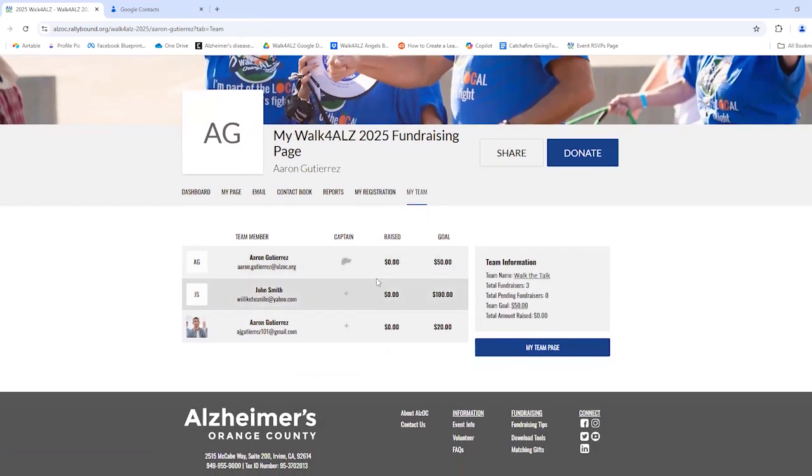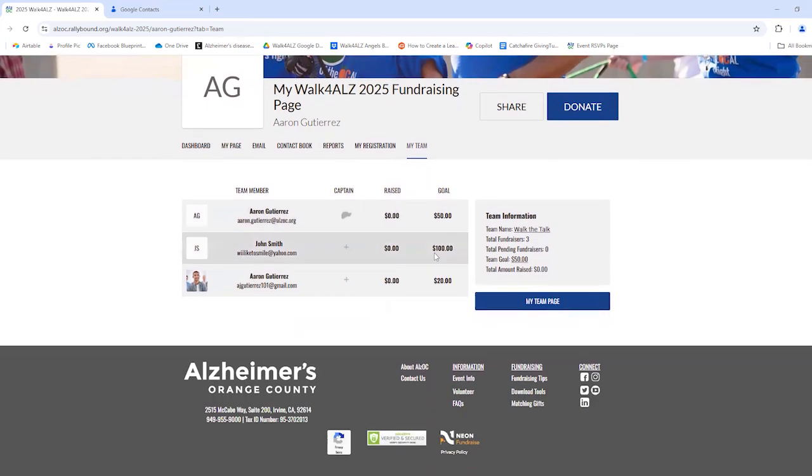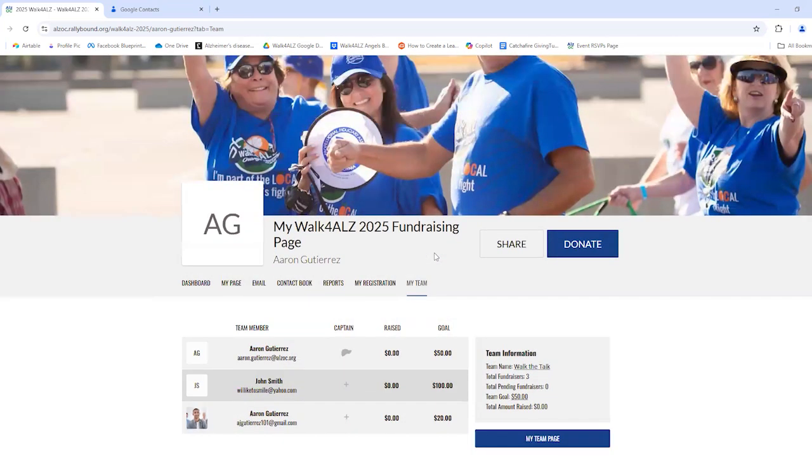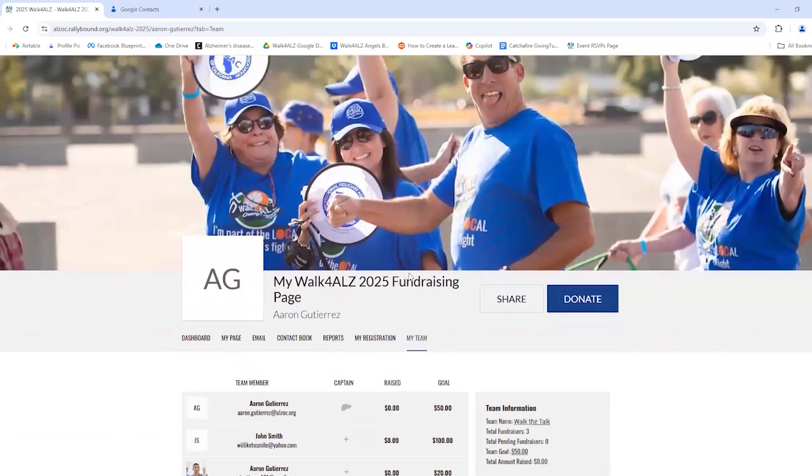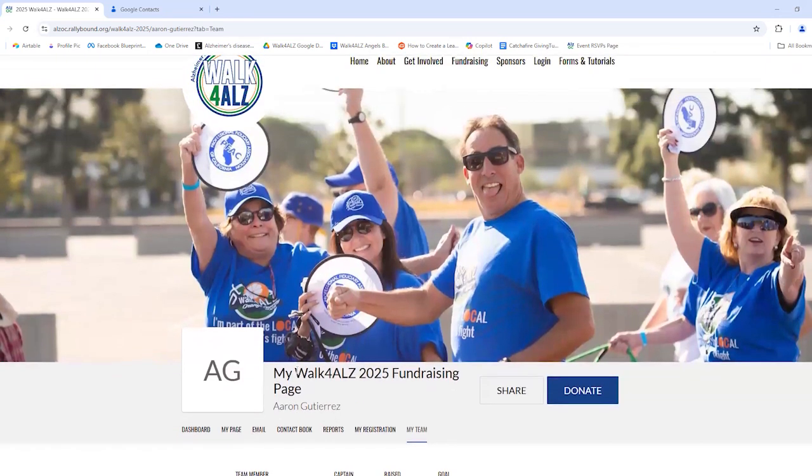My team is just an overview of your team, their names, their email, who's the captain, how much they've raised, what their individual goals are, and just kind of like a little snapshot of who are the people who have joined you. And that's really it. That's a quick overview of the fundraising page, some of the key features, how you can make changes to some of the key sections of that page, and how you can get started with your own fundraising efforts.